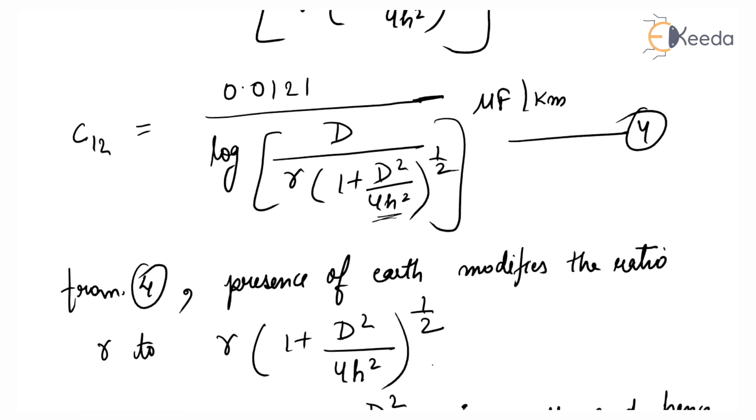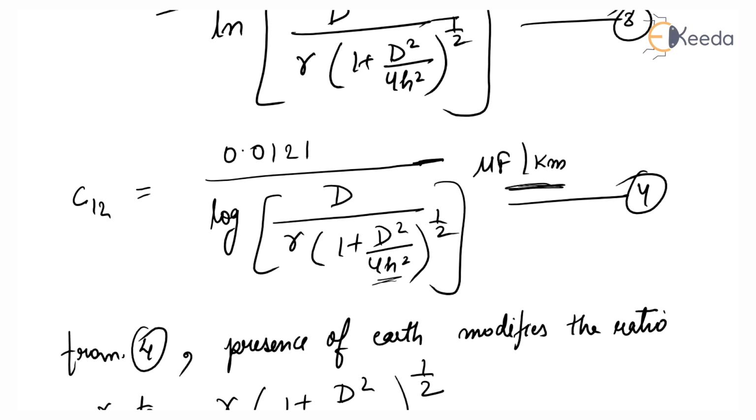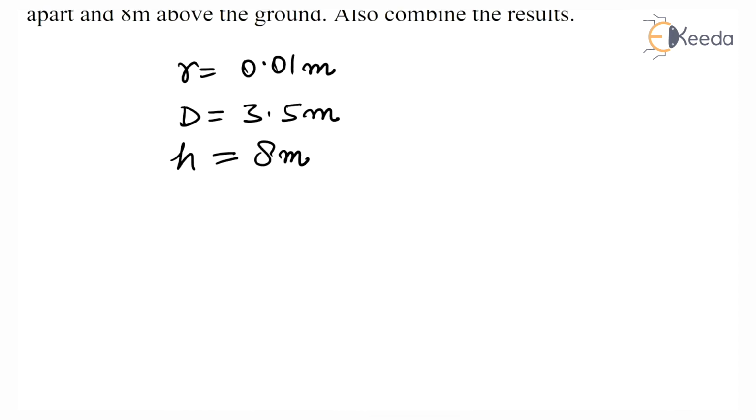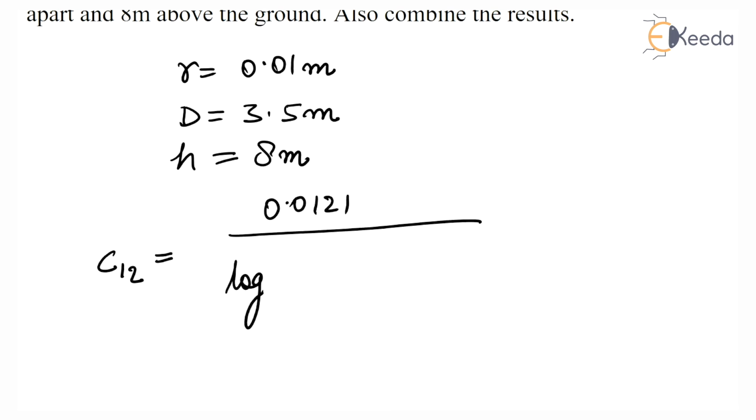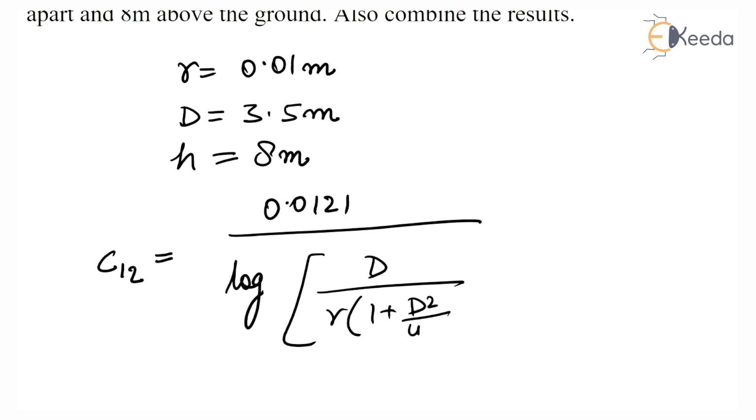Per kilometer, C12 is equal to 0.0121 upon log d by r into (1 plus d square by 4h square) to the power 1 by 2. But this C12 is for line to line and we want capacitance to neutral. So first we'll find line to line. C line to line, C12, is equal to 0.0121 upon log d by r into (1 plus d square by 4h square) to the power 1 by 2